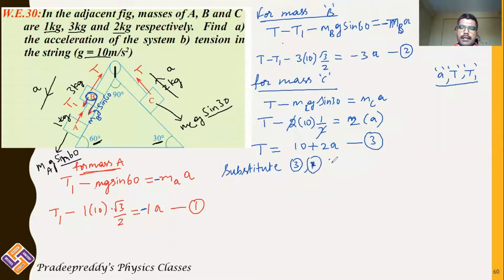Take this 3 and 2. Instead of T, you should write it as 10 plus 2A minus T1.